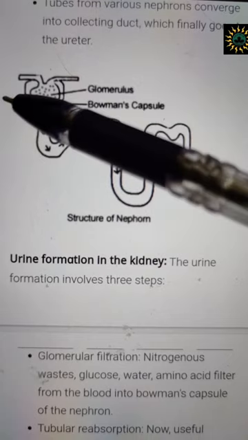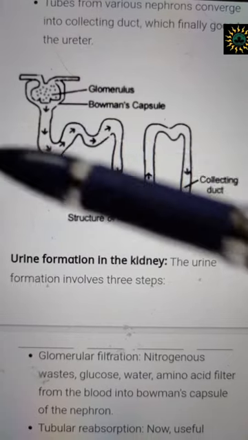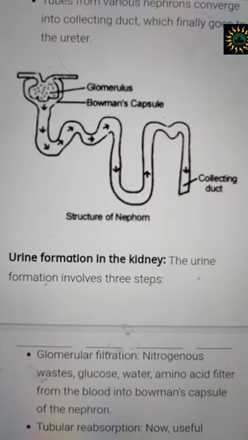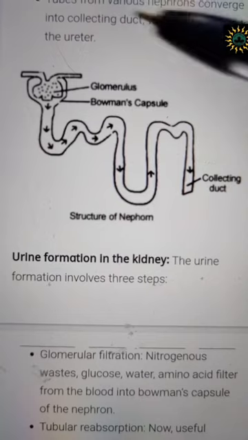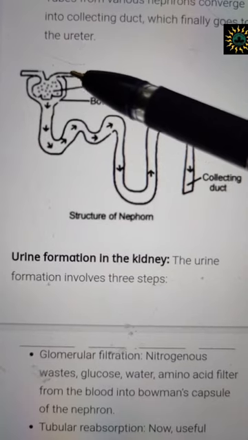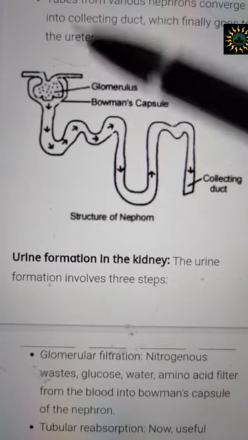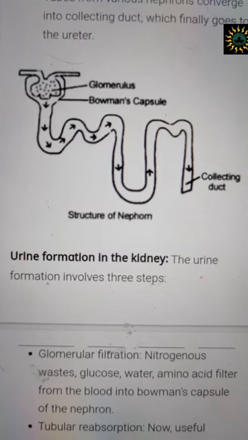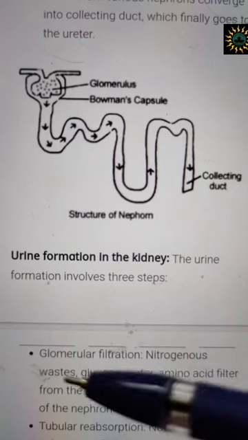is thinner. So you can well imagine that we have already studied in physics that pressure is inversely proportional to the area of cross section. So you see that the area of cross section over here is less, so the pressure exerted over here is more. So this pressure will be instrumental in the formation of the urine.